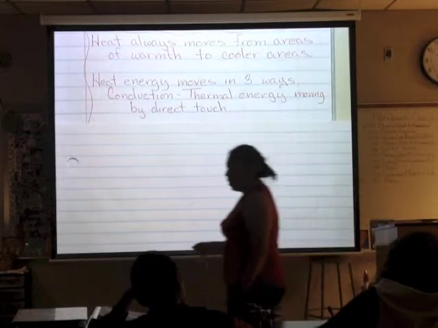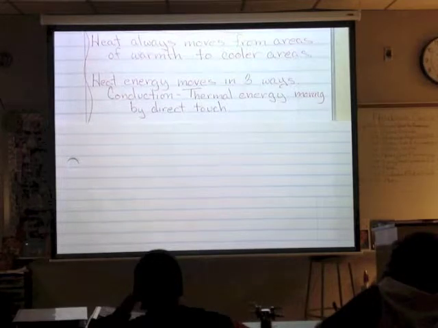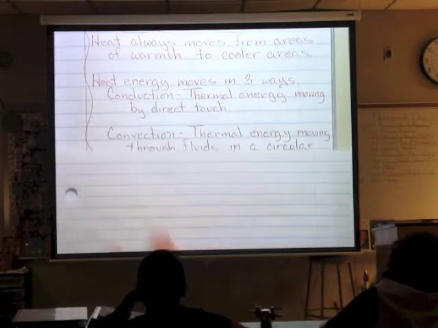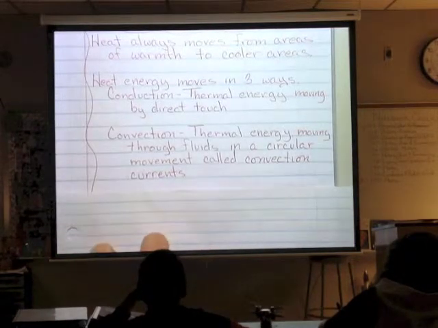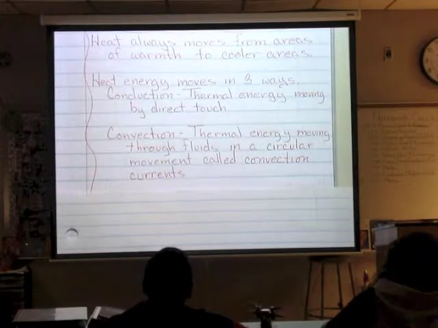So if I have a pot, the only way my pot's going to get hot is if I put it on the stove, correct? It has to touch the stove. That would be through conduction. Okay? The next one is convection, which is what we already have talked about. Remember we talked about convection currents within the earth and in water and air?